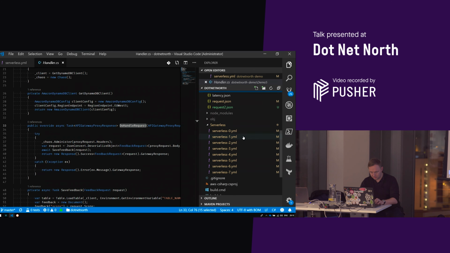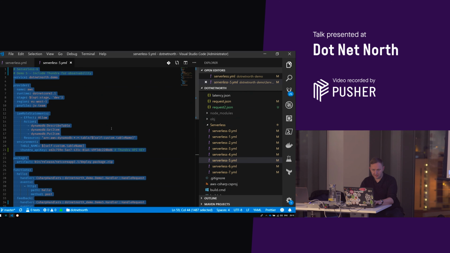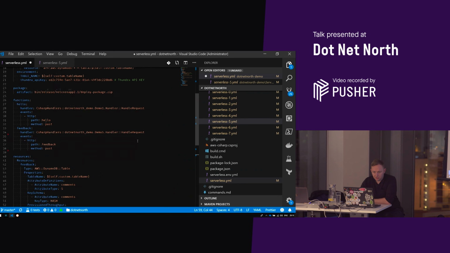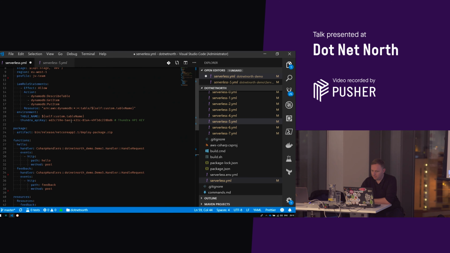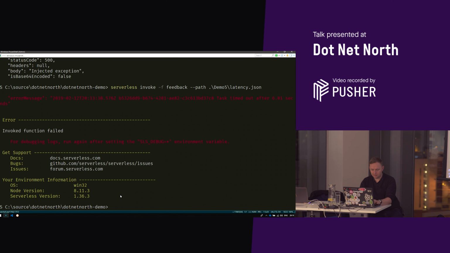So I'm going to include Thundra. In this file, serverless.yaml, just a couple of things have changed. The main one is that we've passed in the Thundra API key. This is an environment variable at the top, the provider level, so any function that we put in this serverless file will have access to that environment variable. I'll show you what that looks like in the user interface in a second. So I've saved that.